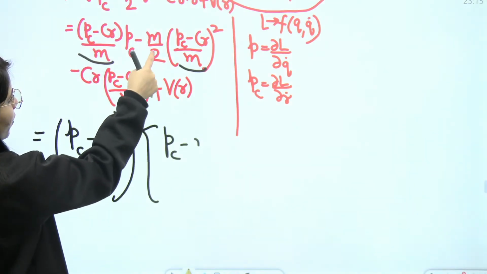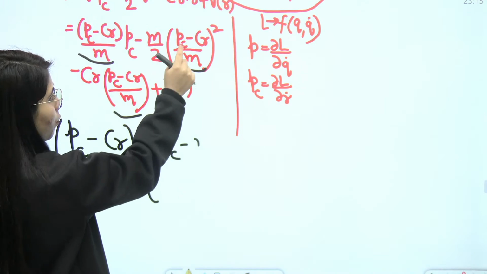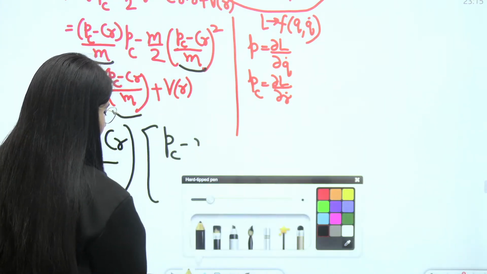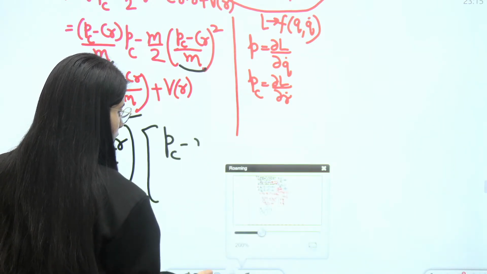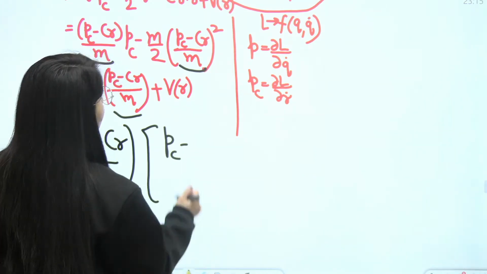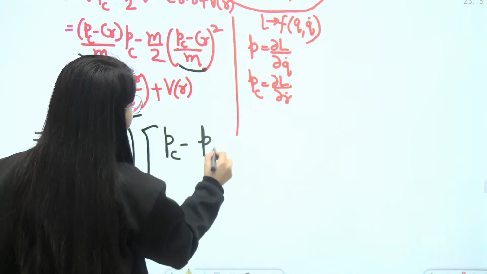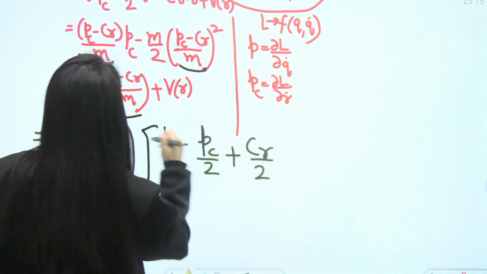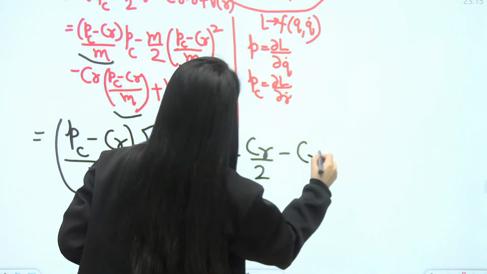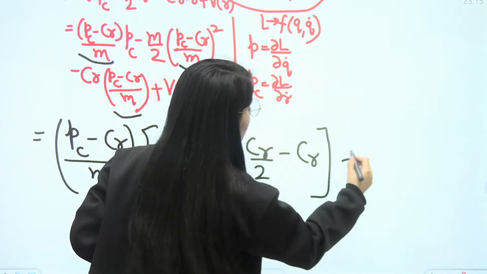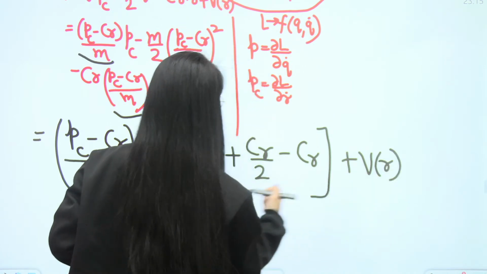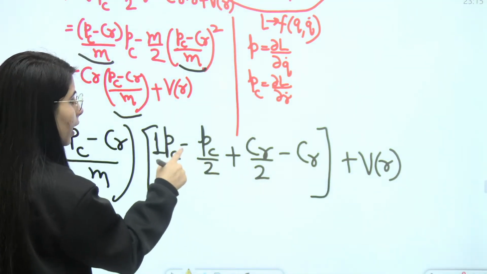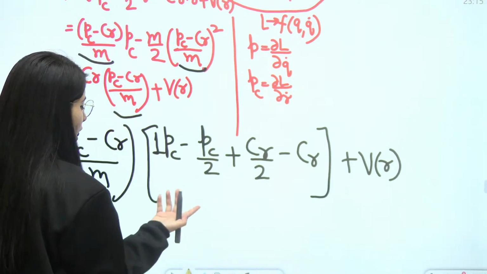M upon 2 into PC minus CR upon M, 1 will be remaining here, M and M cancelled out. So I will just get, have a look at this, PC upon 2 plus CR upon 2. From the last part, I'm going to have minus CR and plus VR. That's it. Clear? This will give you 1 PC minus half PC. That will be half PC remaining. 1 minus half is half.